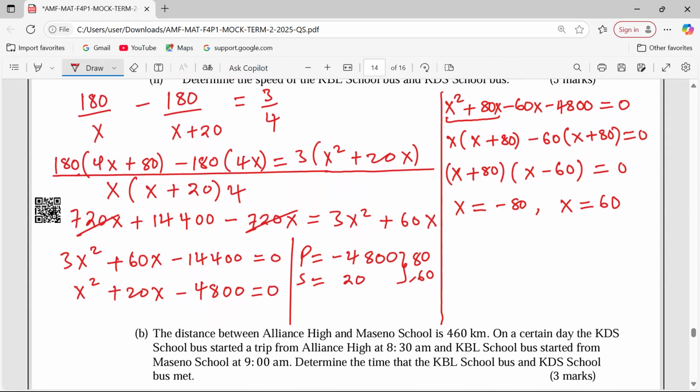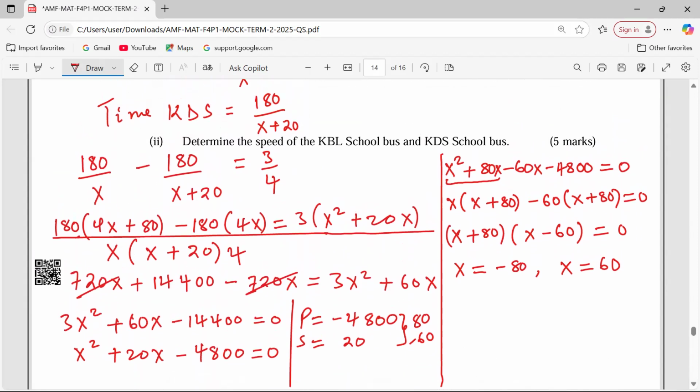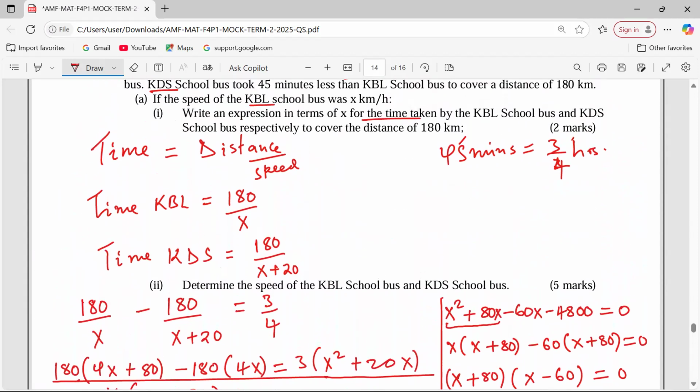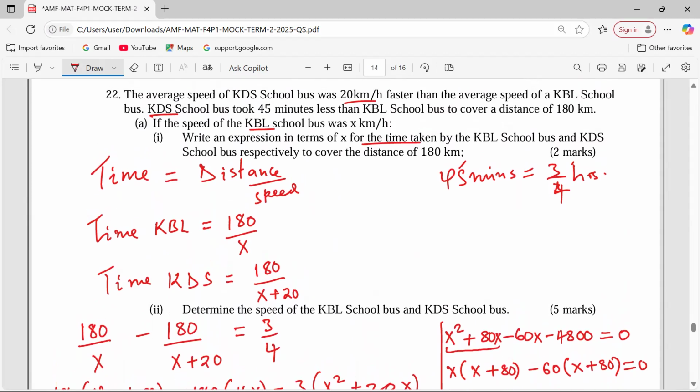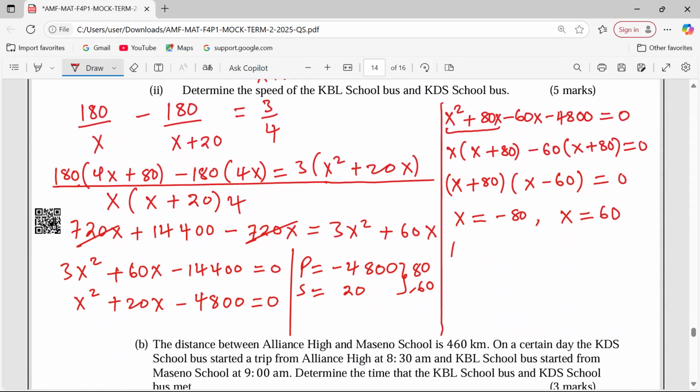With this, ladies and gentlemen, we would say that the speed of the first bus, if the speed of KBL is x, so KBL used a speed of 60 kilometers per hour, and the other bus, which was 20 kilometers per hour faster, KDS, now used 20 plus 60, 80 kilometers per hour.